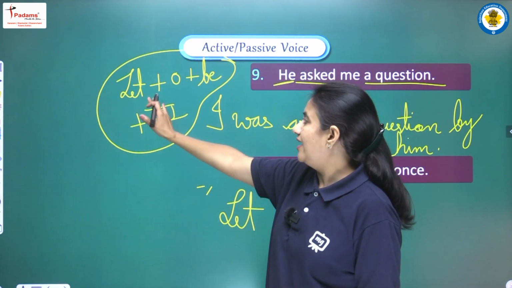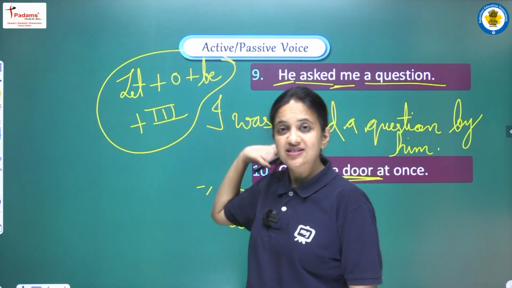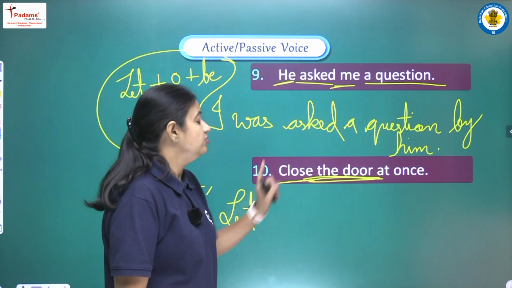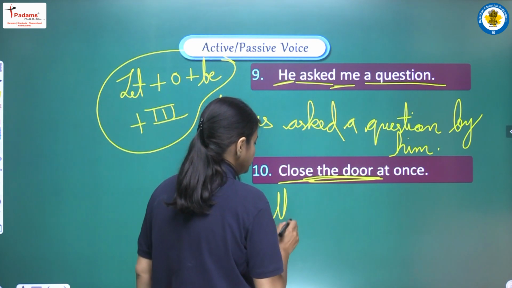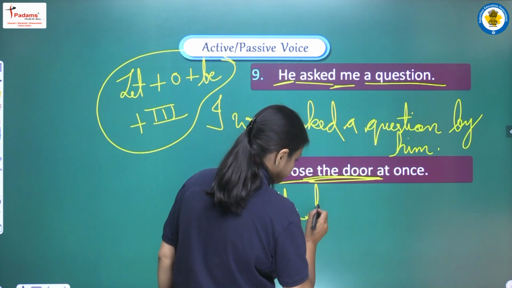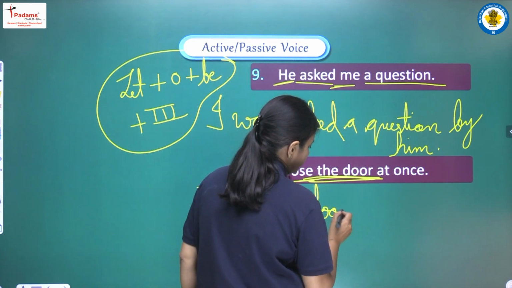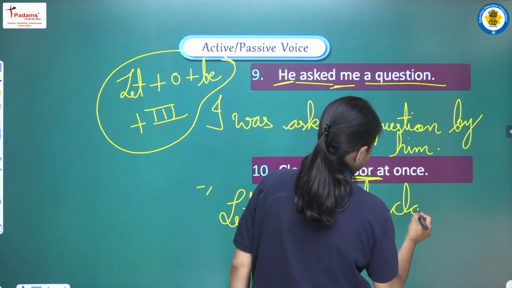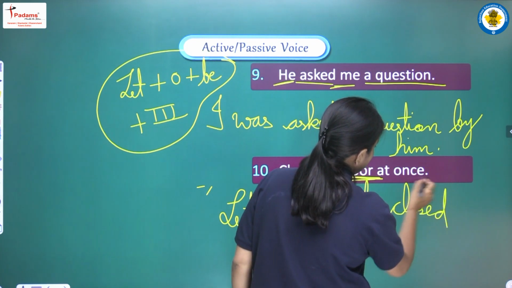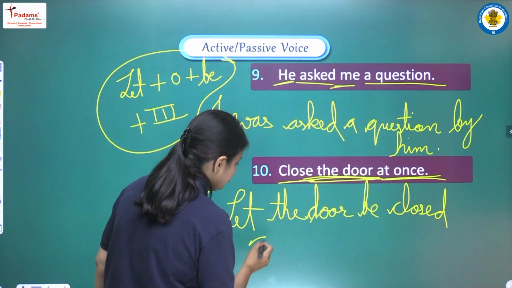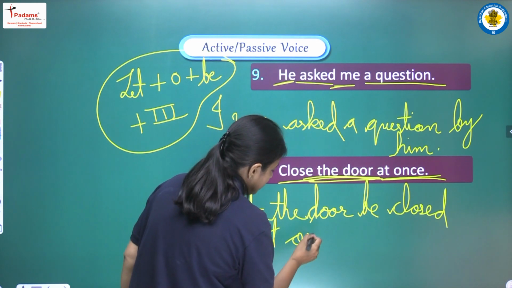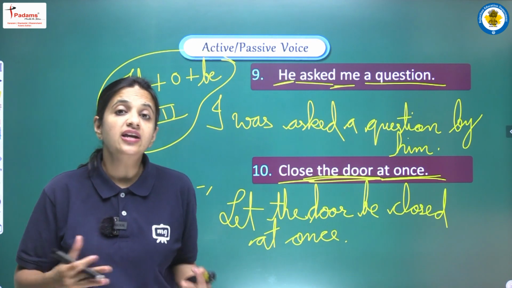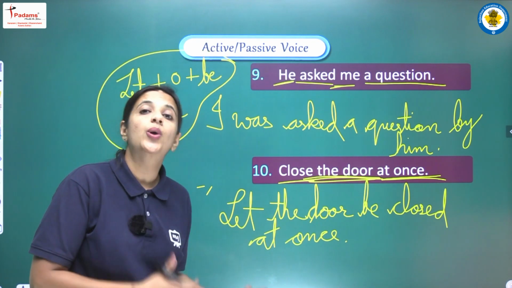Just recall let plus object plus be plus third form. So that we are following here. First of all let, now the object, that is the door. Now be, and third form, that will be closed. And we are having at once also in the sentence, so that we will write at the end. And the complete sentence here will be let the door be closed at once.